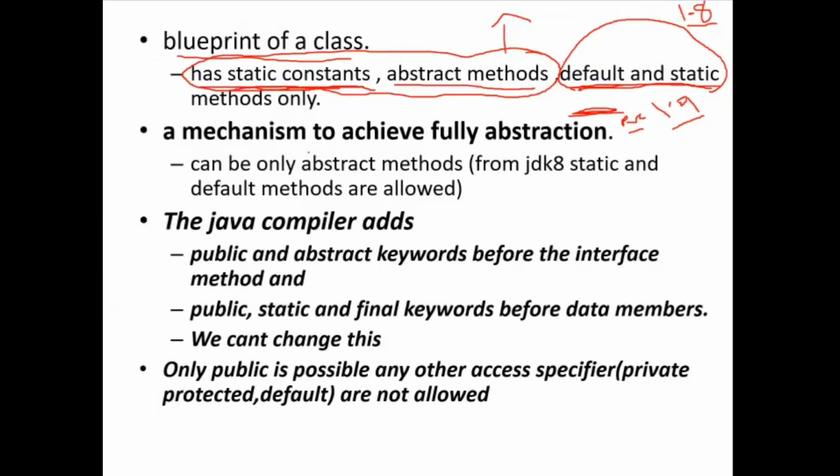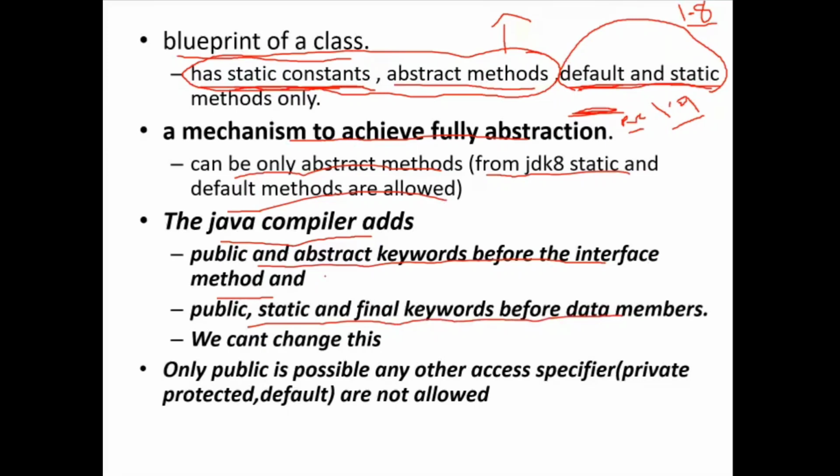Okay. So a mechanism to achieve full abstraction can be only abstract methods. From JDK 8, static and default methods are allowed. The Java compiler adds the public and abstract keywords before the interface method, and public, static and final keywords before data members.